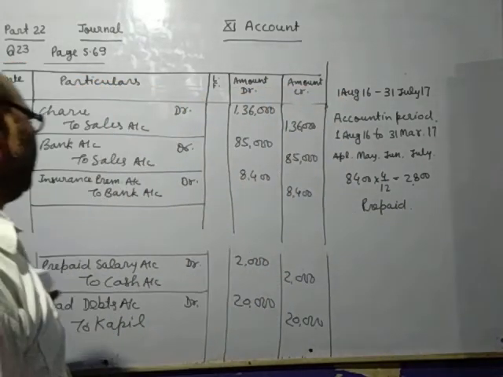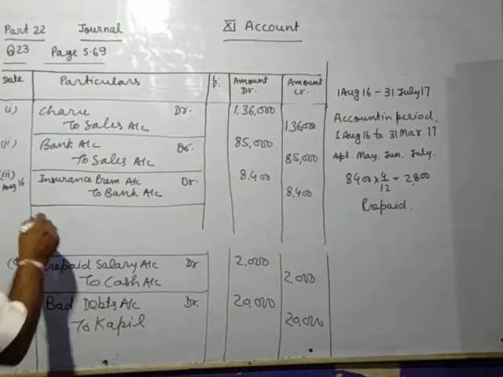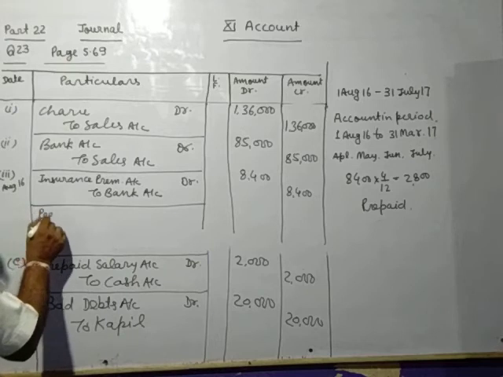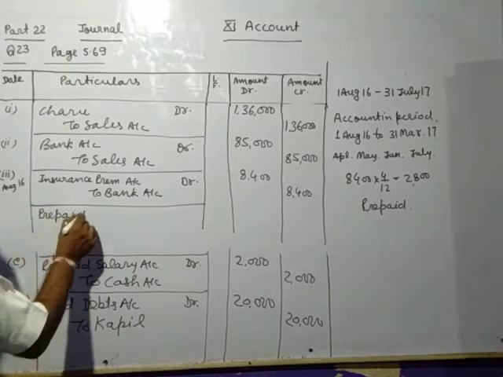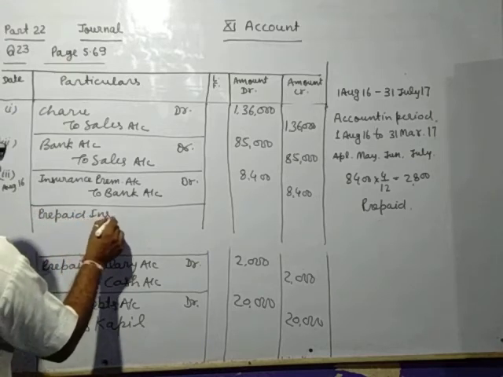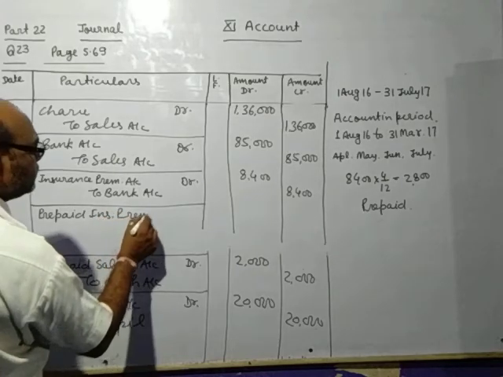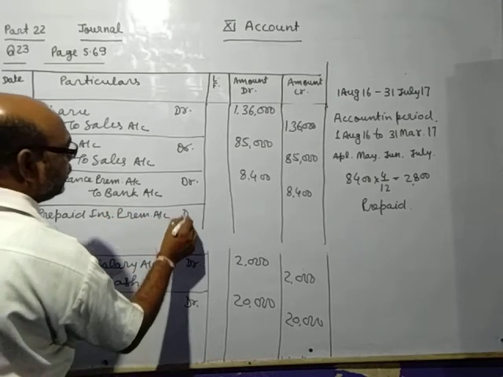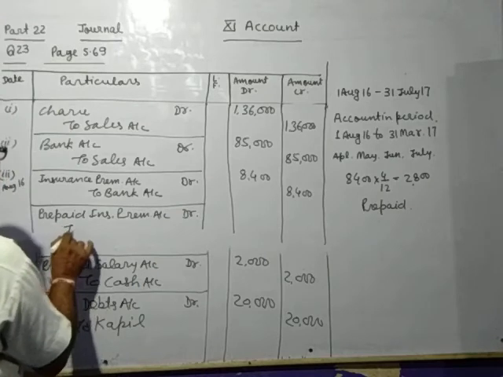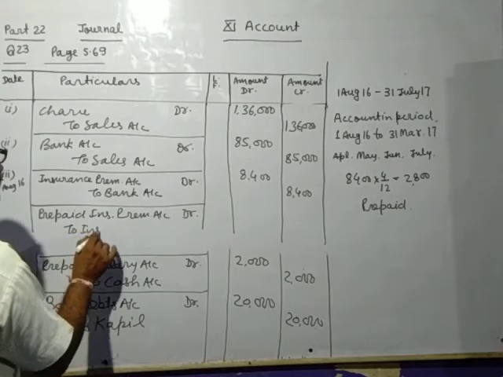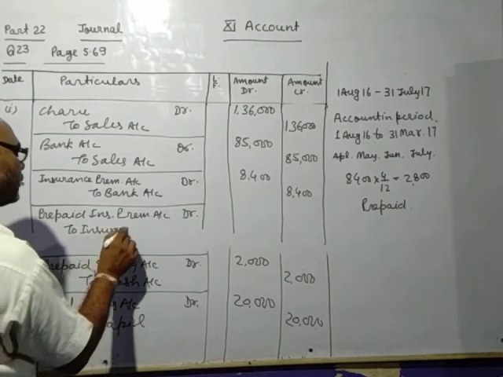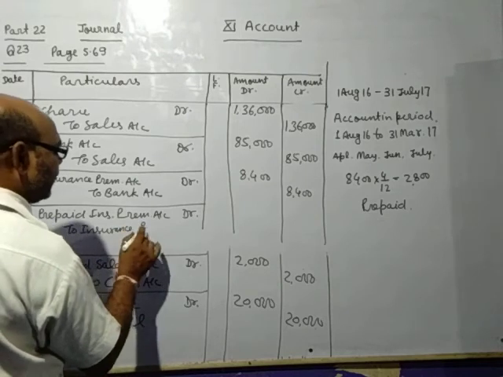And in this case, you will pass the entry prepaid insurance premium account debit to insurance premium account.